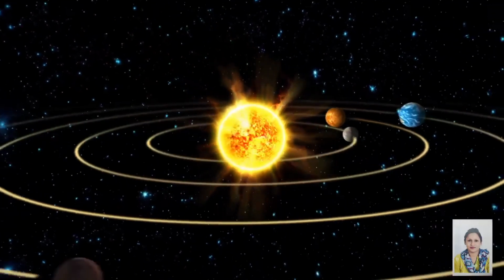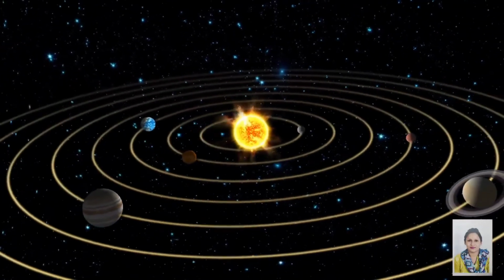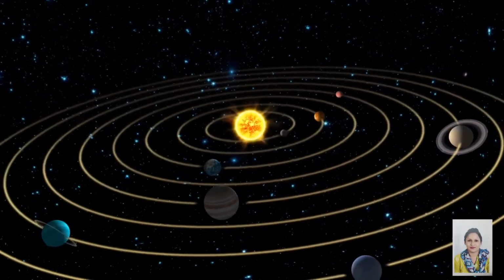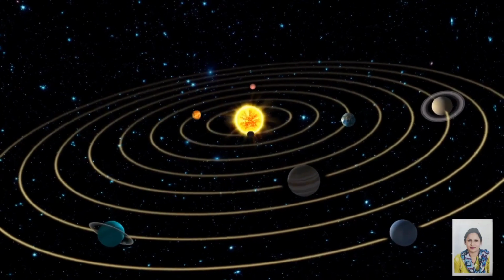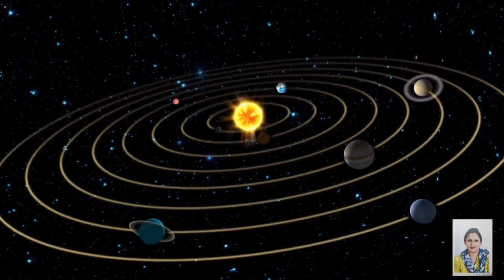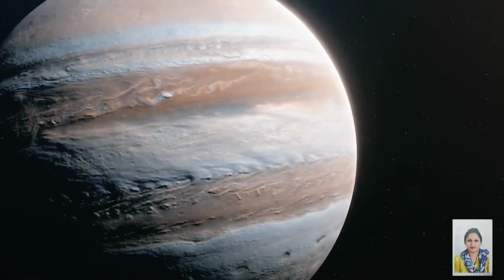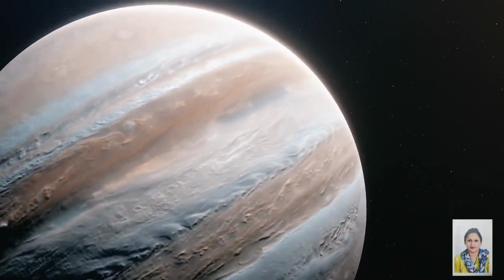Autumn equinox, September 22nd. Sun rays fall directly on equator and there is equal day and night all over the world. Autumn in northern hemisphere.